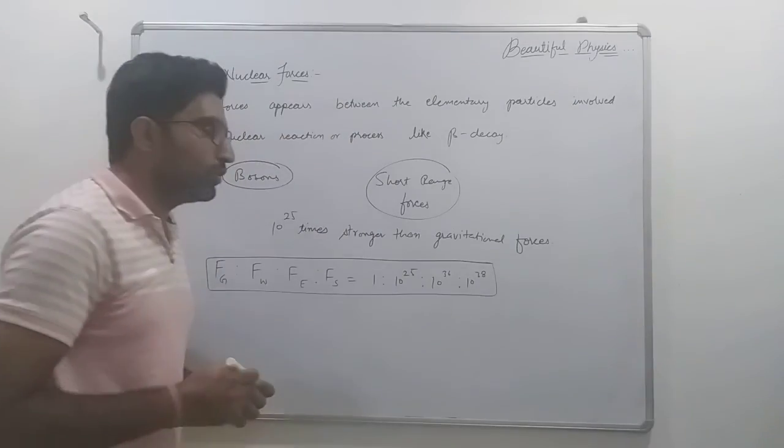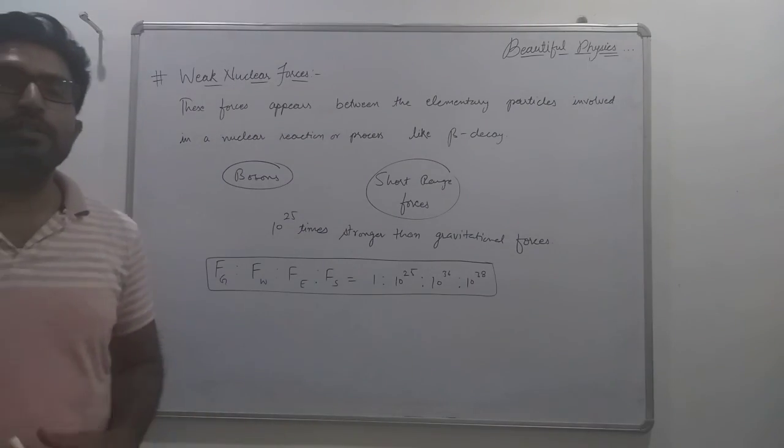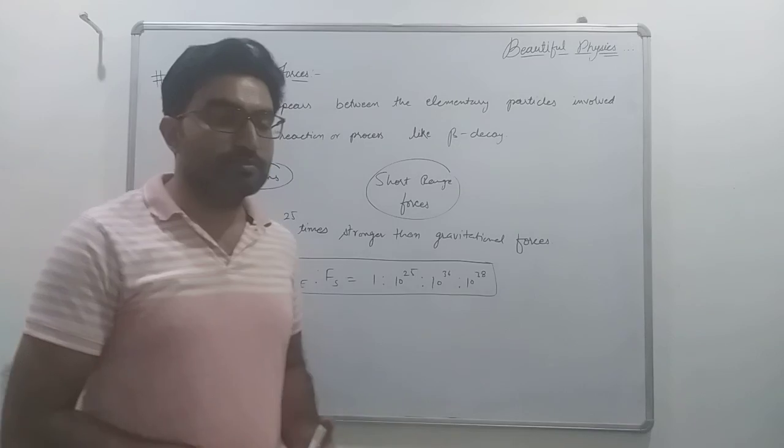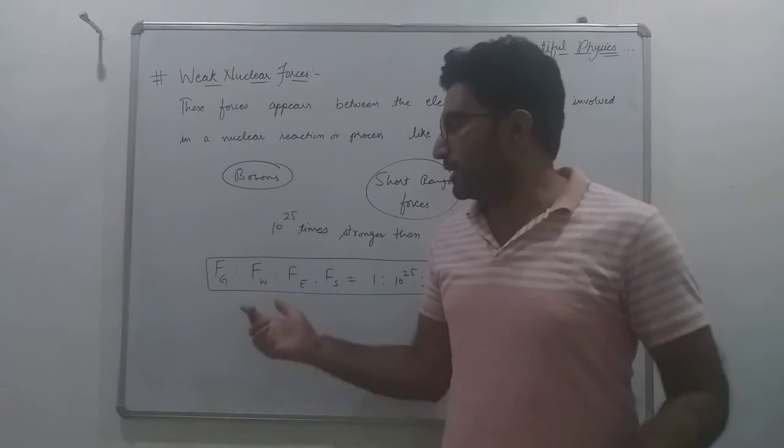This ratio is often asked in competitive exams, so you have to remember it.